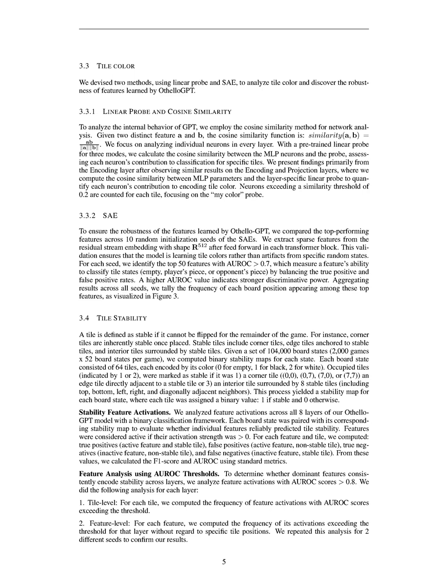Specifically, the SAEs extract residual stream embeddings from each transformer block, focusing on features that classify tile states: empty, player's piece or opponent's piece, and ensuring robustness by averaging results across multiple random initialization seeds.